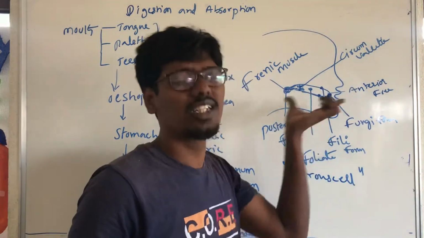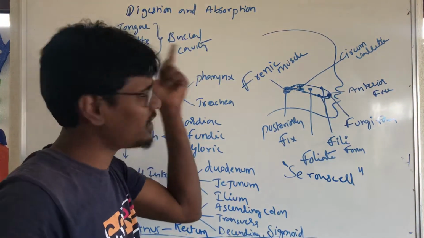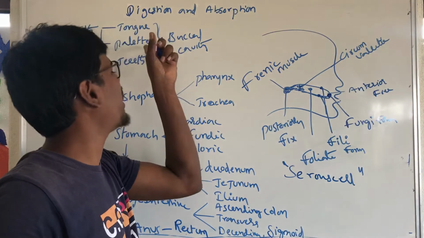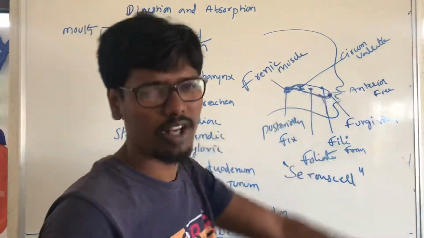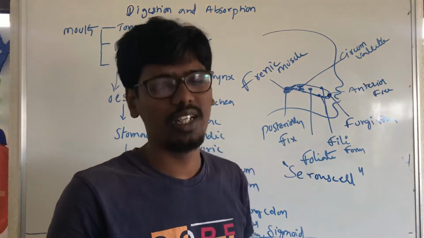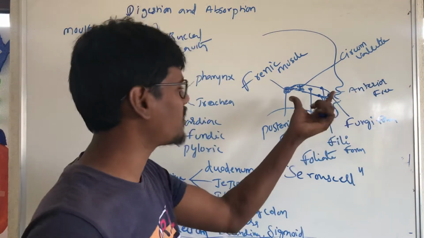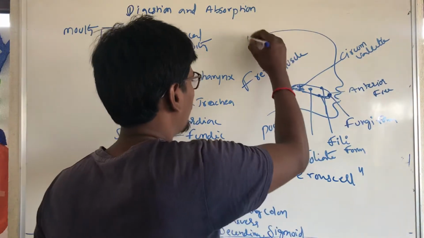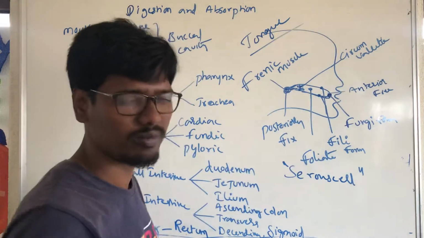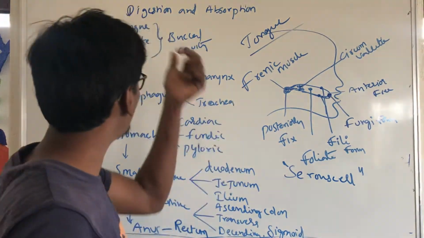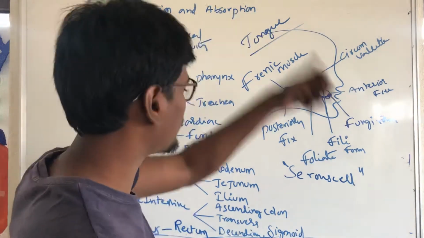The first thing is the tongue. The mouth leads to the tongue, palate and teeth. Those three things together are also called the buccal cavity. So the first thing is completed. This is called the tongue. Next we will move to the palate.